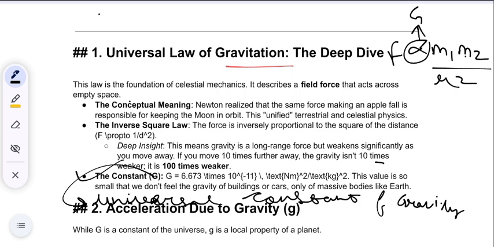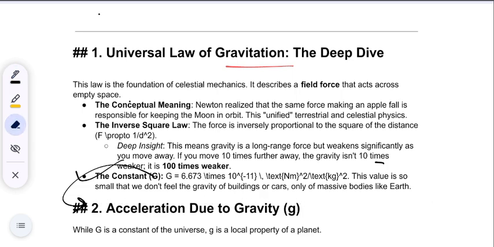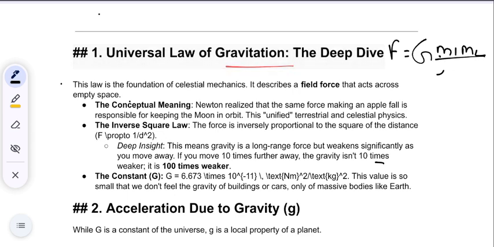What is the value of G? 6.673 into 10 power minus 11. Now the final formula is F equals G m1 m2, the product of m1 and m2, upon radius square.